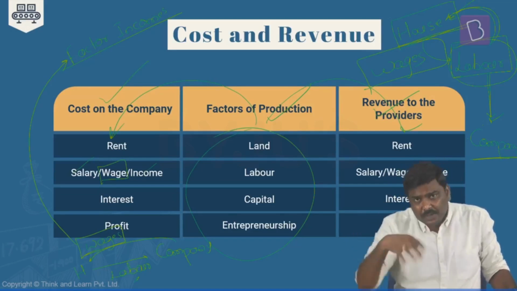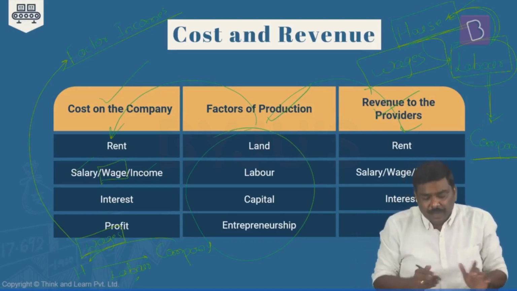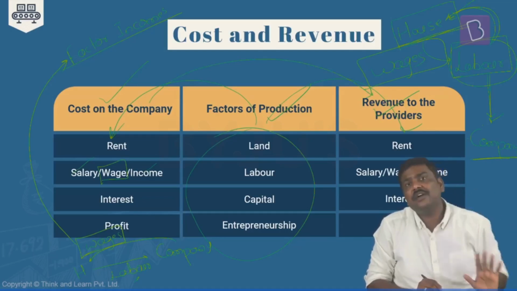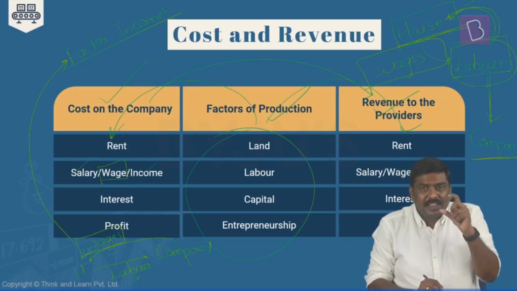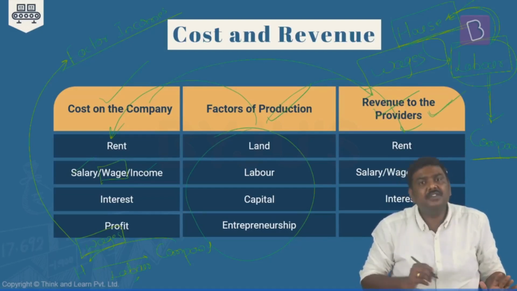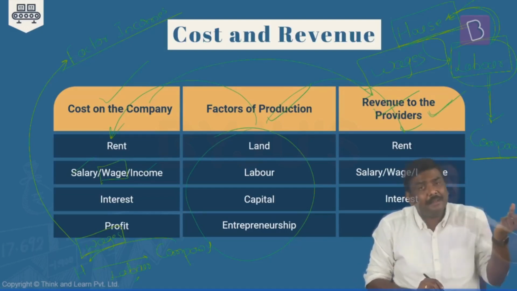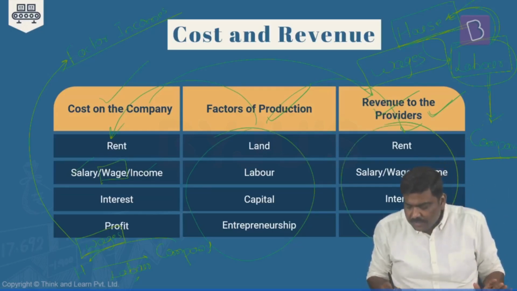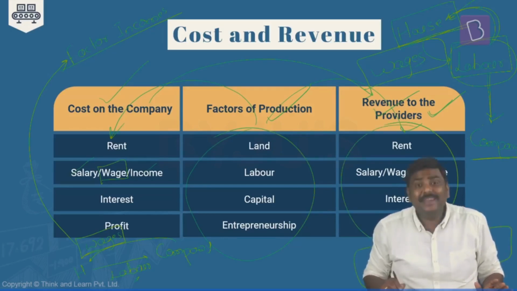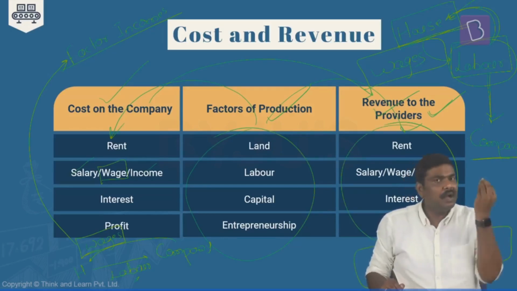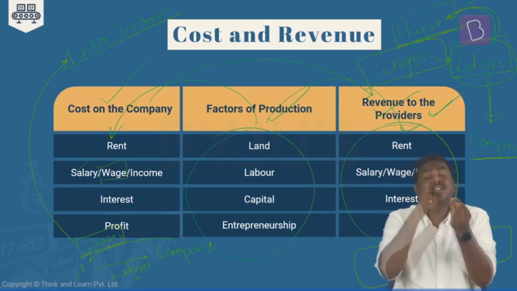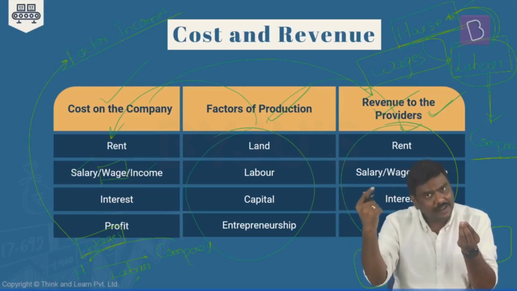And when the company uses these factors of production, it will have to pay a certain amount of money for having used them. And because this is the income generated by the service providers after supplying the factors of production, these can also be referred to as factor incomes. For example, a house will supply labor to the company, and the company will pay wages. This wage can be referred to as factor income.